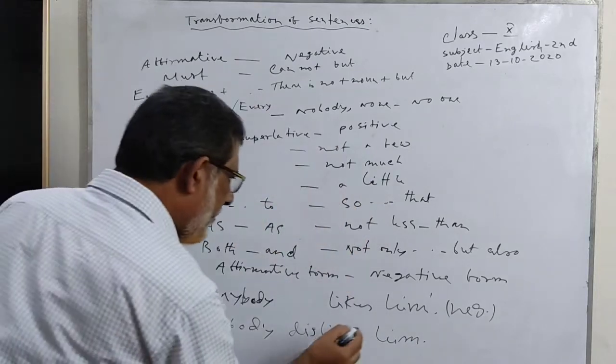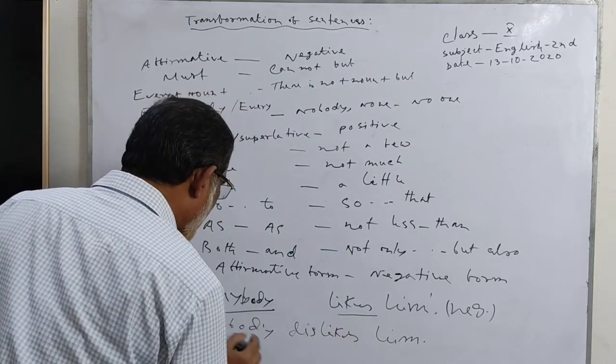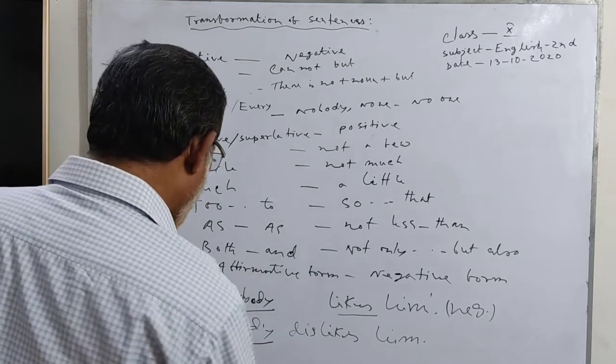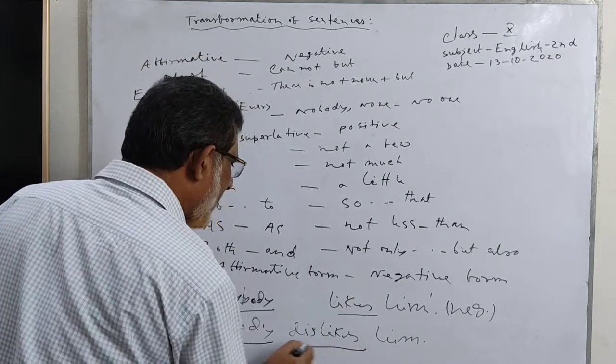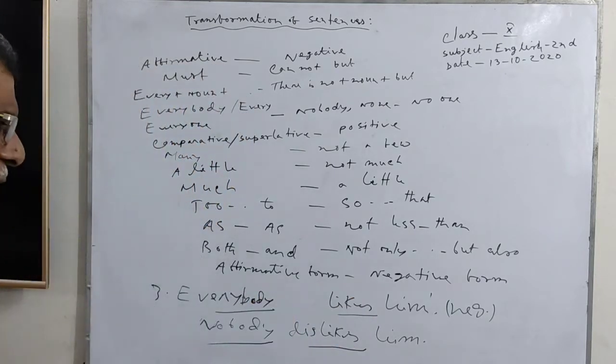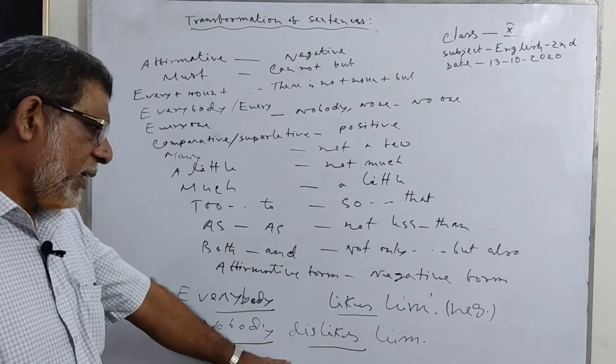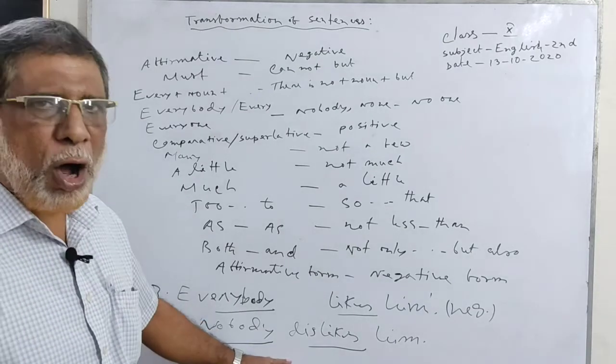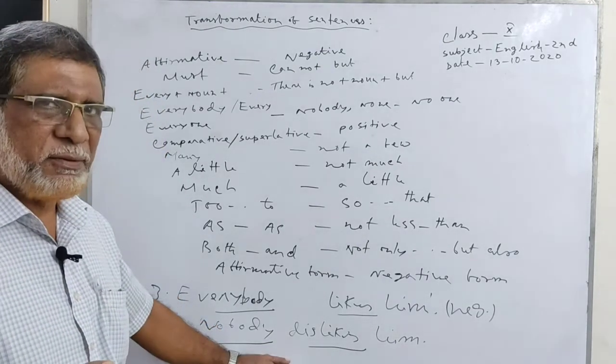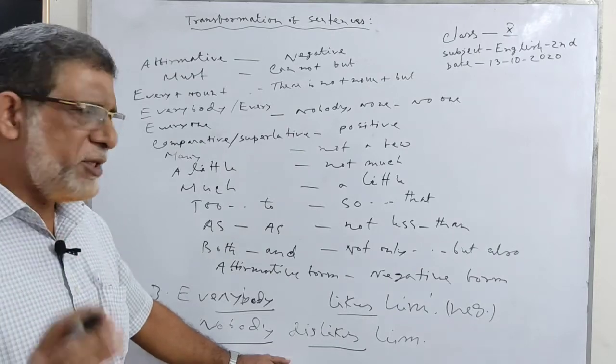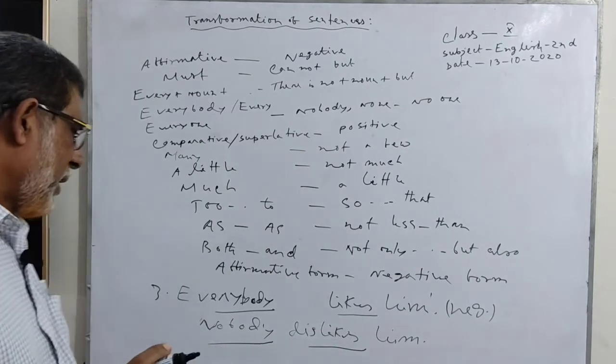Everybody likes him. Everybody for nobody, likes for dislikes. Nobody dislikes him. There is no difference in the meaning of the two sentences; the meaning is not changed.